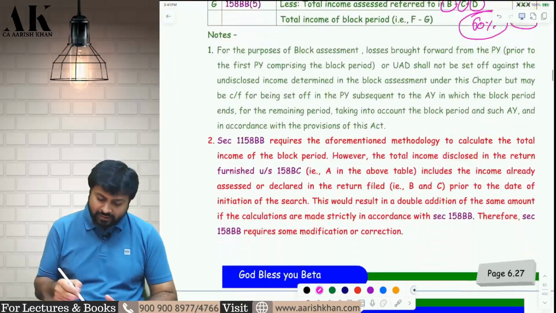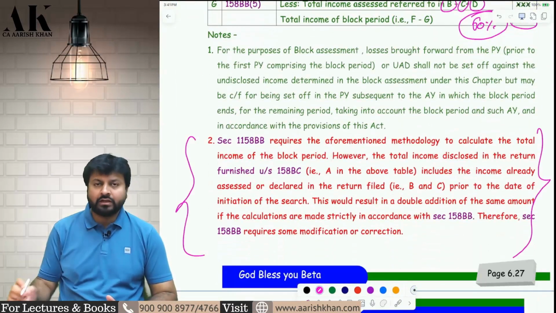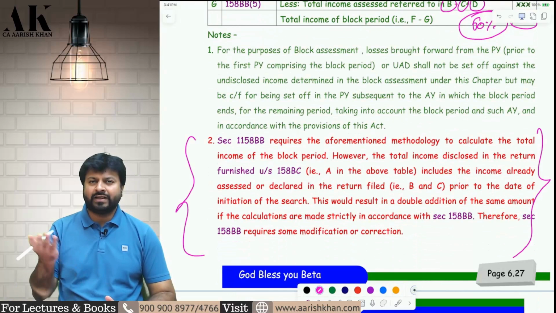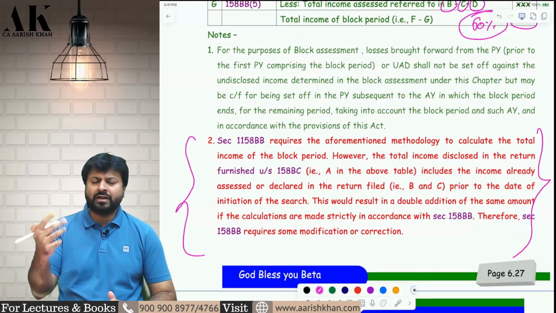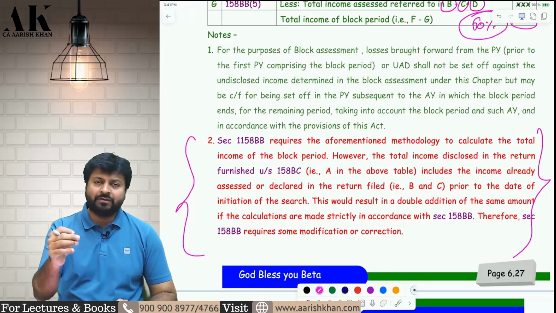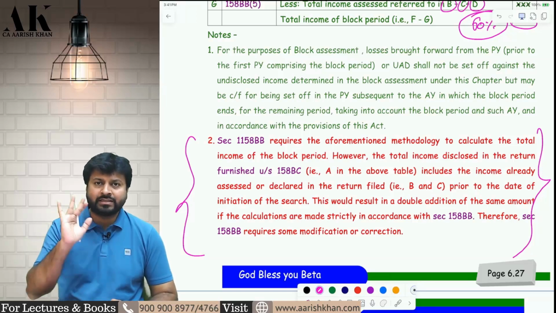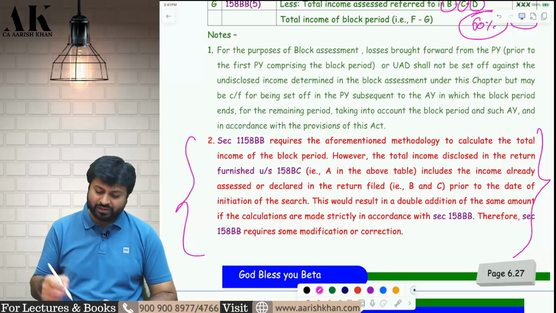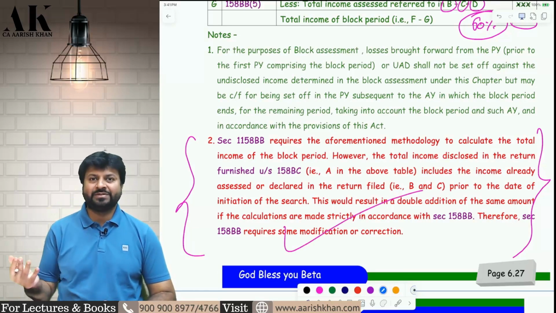Why am I paying? So I have already pointed out that this is a mistake in the formula given by the government. They have to change this formula. Very soon they will come with a circular or an amendment in Finance Act 2025 and they will change it. But for us, nothing will be applicable. For us, whatever mistake is there, you have to accept it as it is, and then you have to apply it in the exam. You don't have any other option. Check it, please, because the mistake is there.